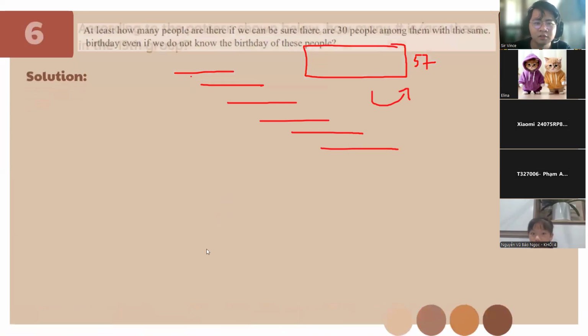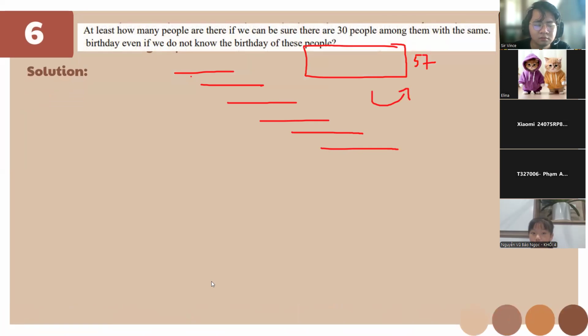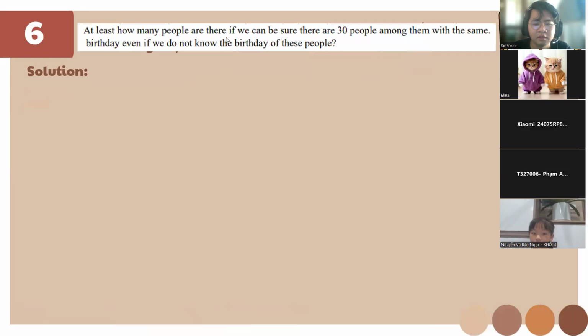So, I think not. Reading the question: at least how many people are there, if you can be sure that 30 people among them have the same birthday, even if you do not know the birthday of these people? So, the solution is going to be like this. We have 366 times 29 and just plus 1 to ensure.